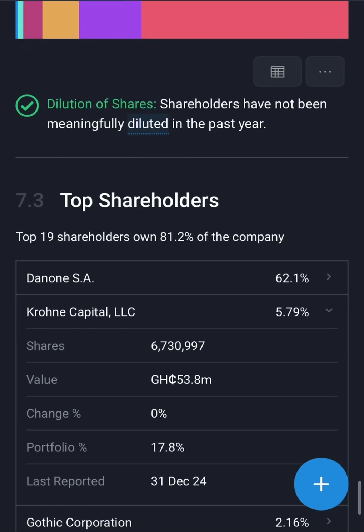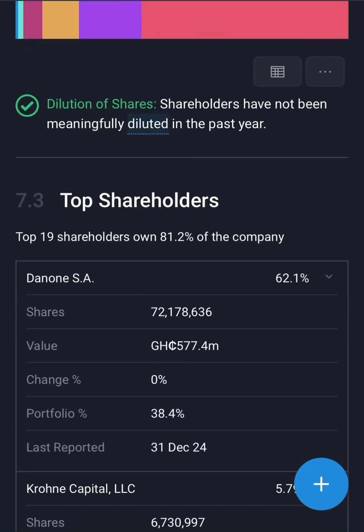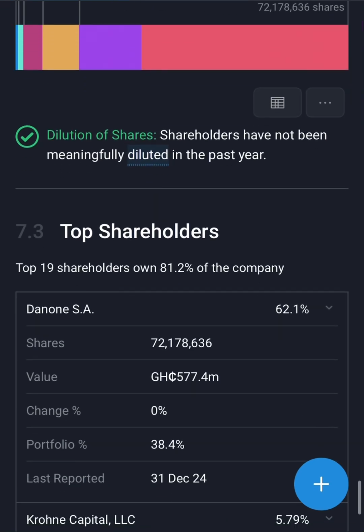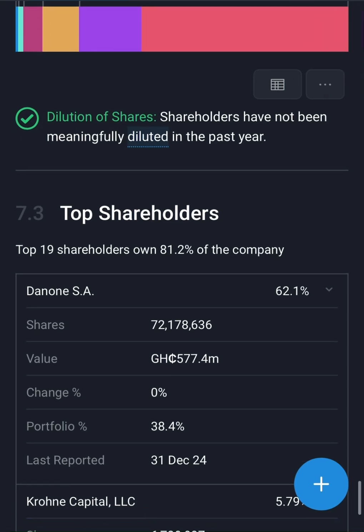So let's look at the top shareholders within Fanmilk PLC. The top shareholders own about 81.2%, with the public companies included. We have a company named Danone SA having equity of about 62.1% in Fanmilk PLC. The number of shares is 72,178,636, valued at 577.4 million.